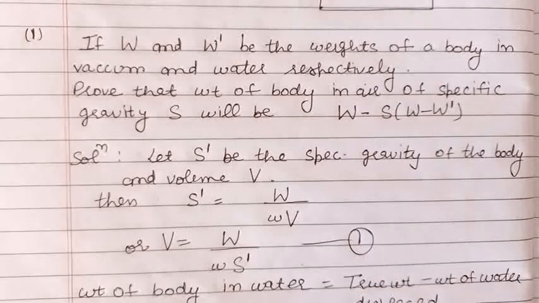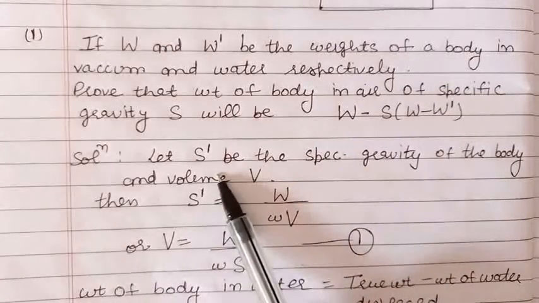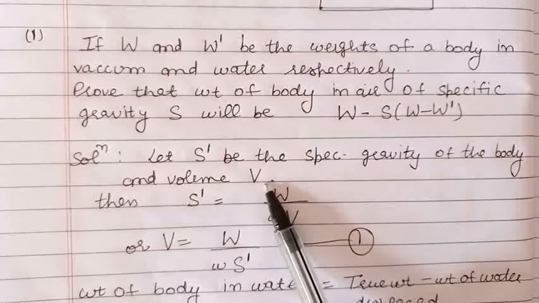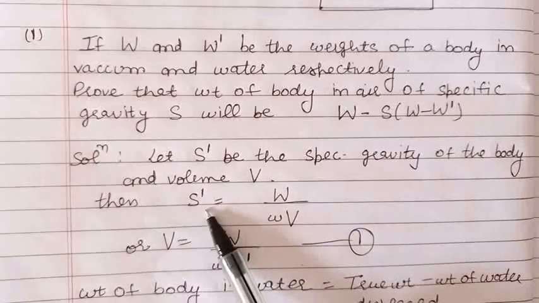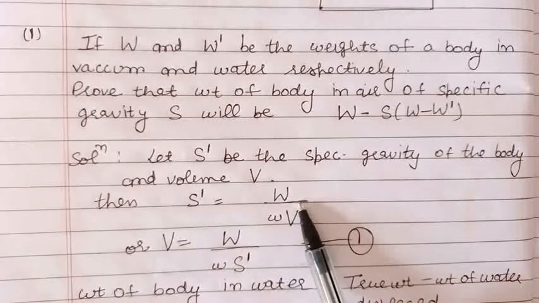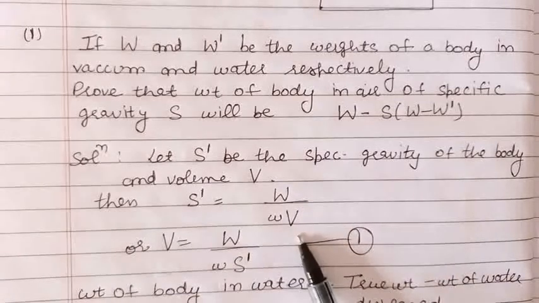Now to prove this, let us take the specific gravity of the body as S dash and the volume as V. Now by the formula which we discussed, specific gravity of the body is equal to weight of volume V of the body upon weight of the volume V of water.